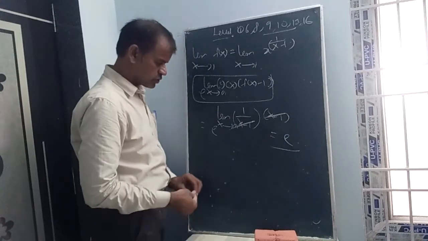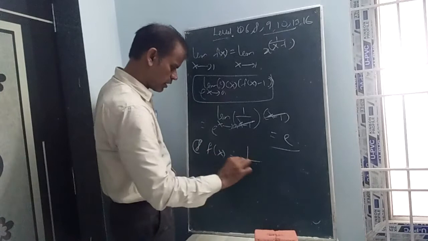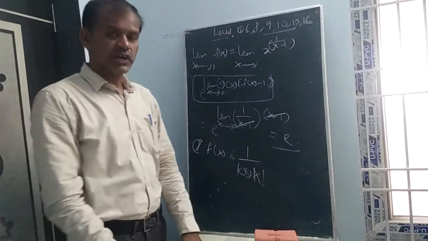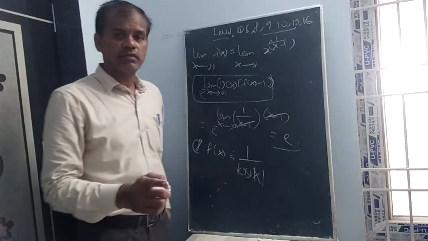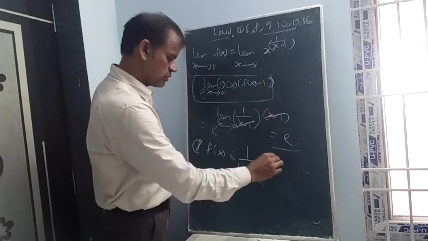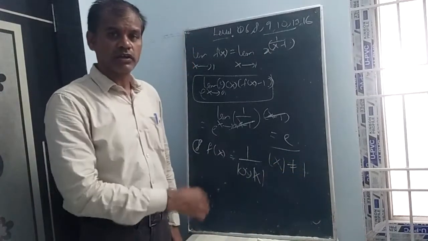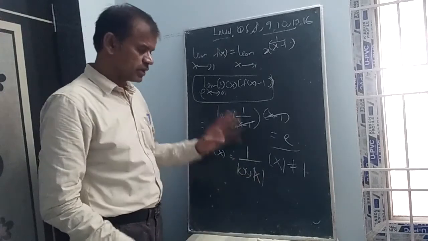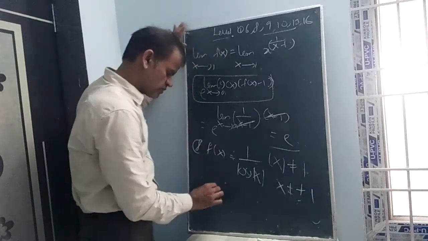Now the 8th question. f of x is equal to 1 by log of mod step x. He is asking the number of points of discontinuity. Already I said that where the function is not defined, it is also not continuous. So mod x not equal to 1, because log 1 equal to 0, and 1 by 0 is infinity. It is not the right way. So x is not equal to plus or minus 1.